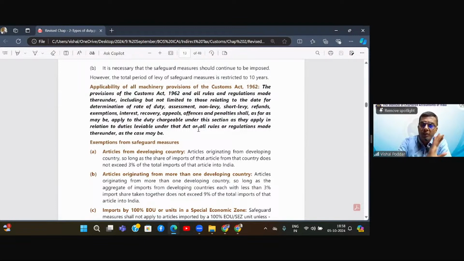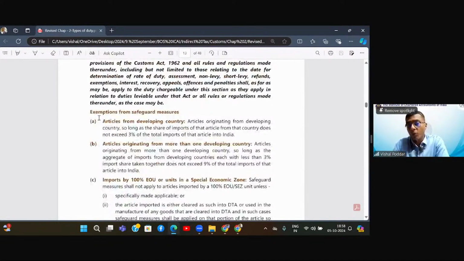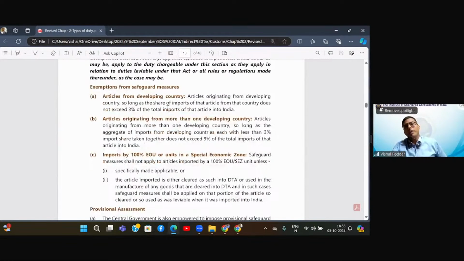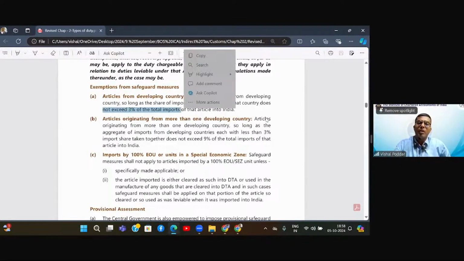So all the procedures for levying safeguard duties would be the same as the procedure for levying your regular duties. Now, in some cases, the government may not levy the safeguard duty. First, articles from developing countries. Where that particular article on which you are levying safeguard duty is originating from a developing country, then in that case, up to 3% of total imports coming from that country, you will not levy the safeguard duty.